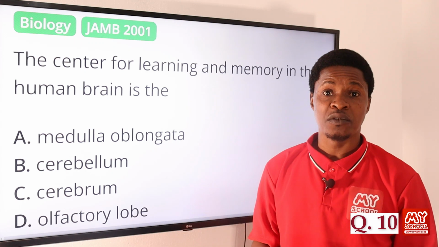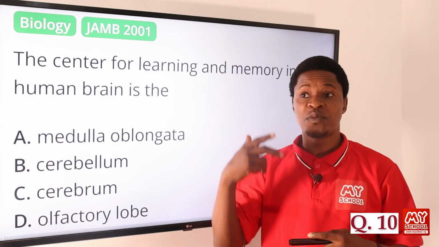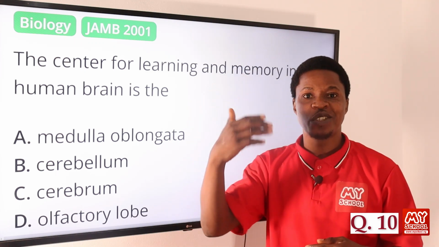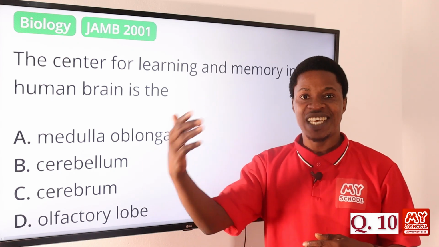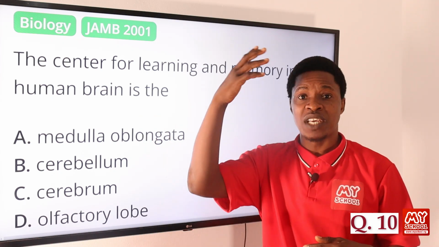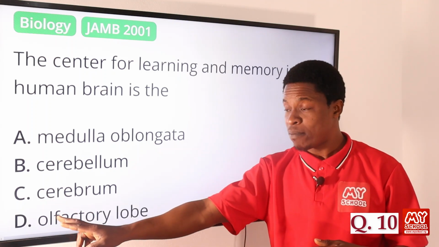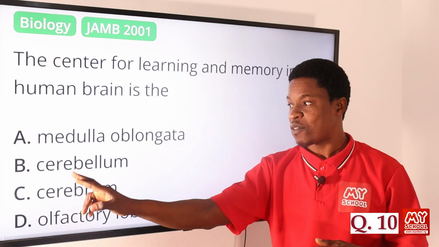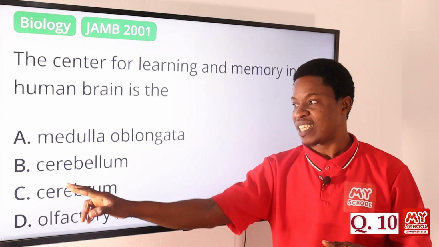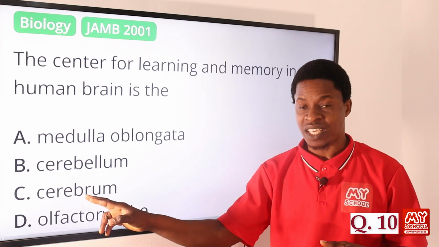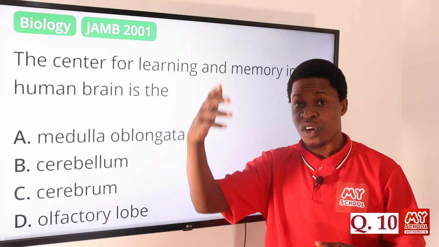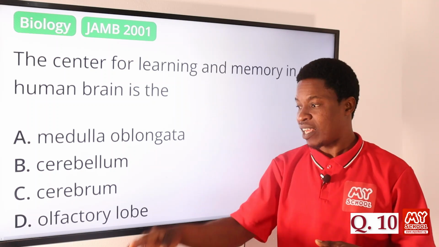You are preparing for an exam, and for you to be able to recollect what you have read in the exam, or when an event has happened, the ability to recollect, to have the memory, it is actually the cerebrum that is responsible for that. Of course, they look almost alike, cerebellum and cerebrum. Cerebrum is responsible for keeping memory and remembering.